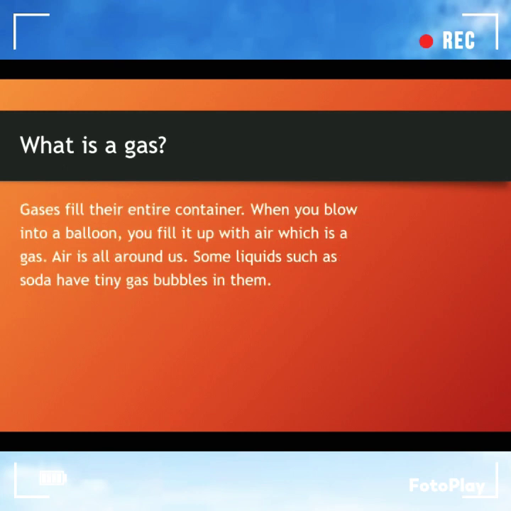What is a gas? Gases fill their entire container. When you blow into a balloon, you fill it up with air, which is a gas. Air is all around us. Some liquids such as soda have tiny gas bubbles in them.